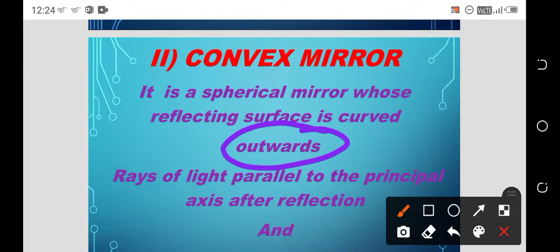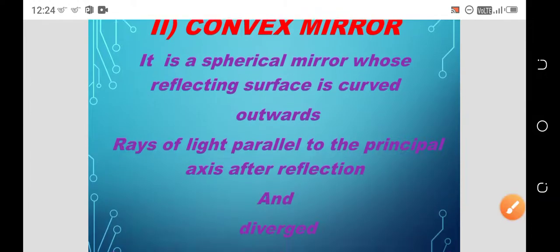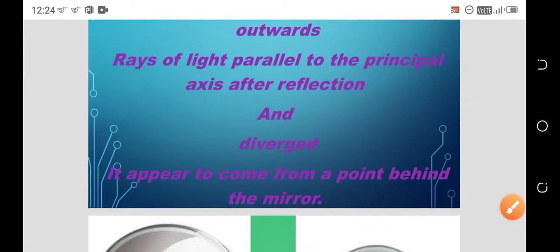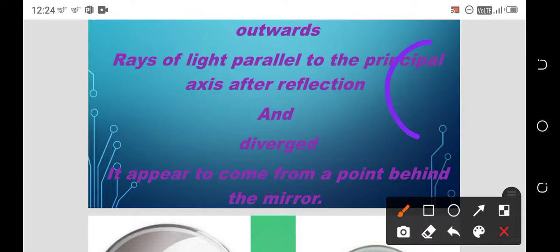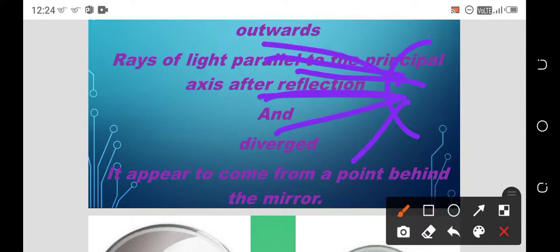Rays of light parallel to the principal axis, after reflection, are diverging, meaning moving in different directions, and they appear to come from a point behind the mirror. It looks like the rays are coming from a particular point.